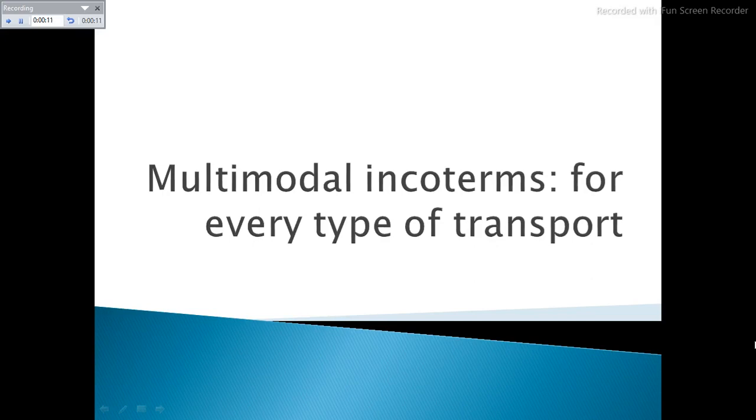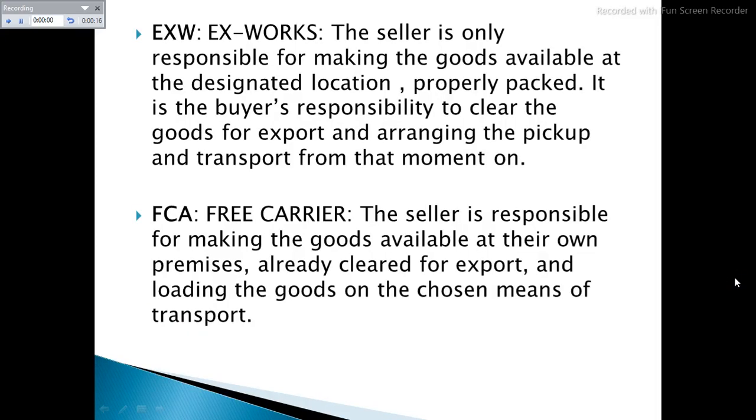EXW, Ex Works. Seller is responsible for making goods available at the designated place in well-packed condition. Buyer is responsible to clear goods for export and arrange transport and pickup after he collects cargo from the seller. It maximizes buyer's risks and responsibilities. In cross-border transactions, it creates practical difficulties as the buyer has to arrange transportation and load cargo in the export country.